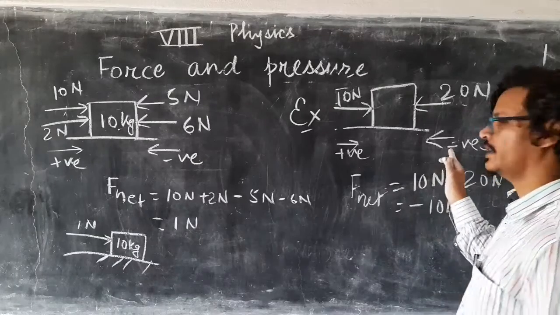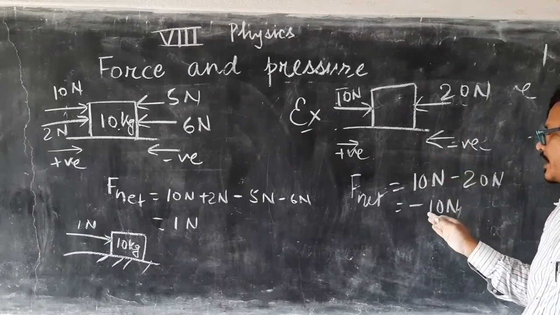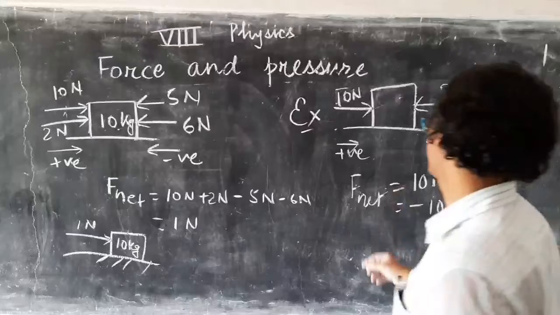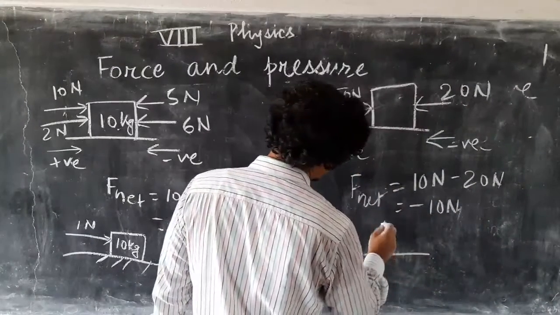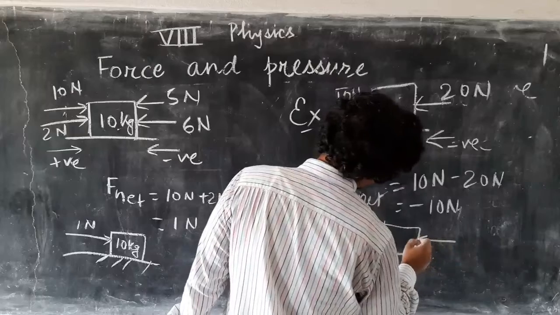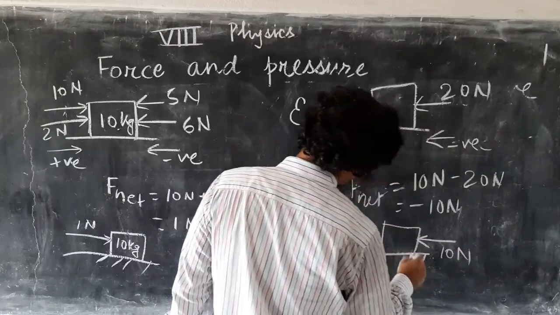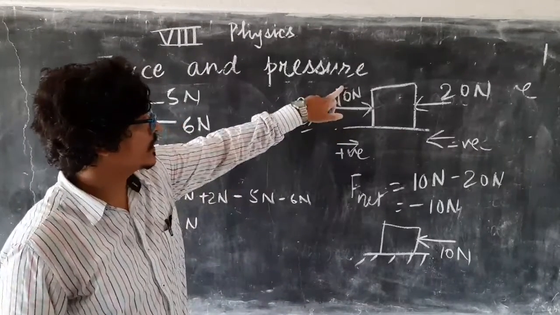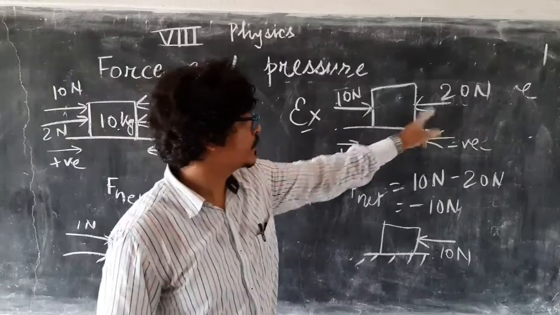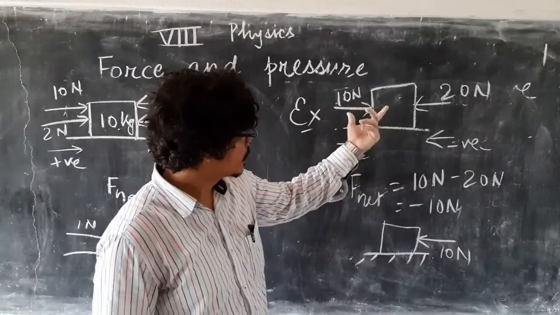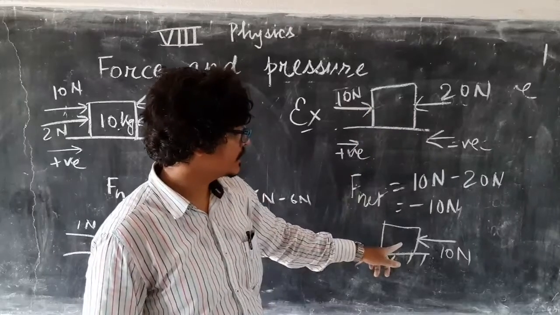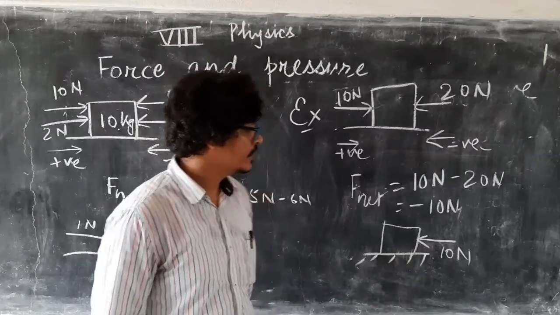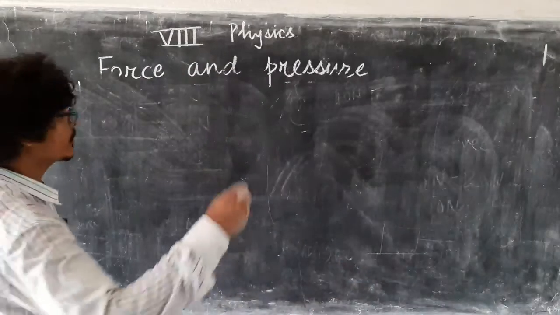If you see clearly here, the net force is negative. Negative means the net force will be in this direction, or the equivalent force diagram will be 10 Newton. So only 10 Newton and 20 Newton, two forces, were acting. After simplifying this, you will get the net force in this direction, and this is the net force diagram. Let us take some more examples.